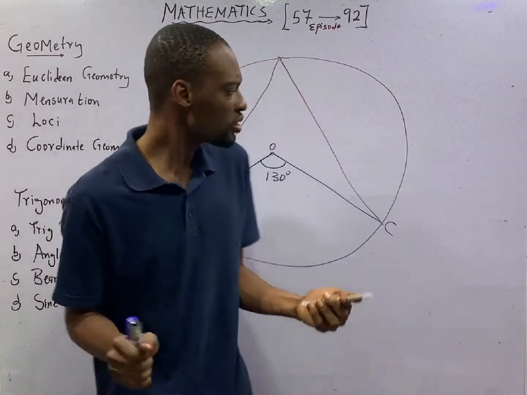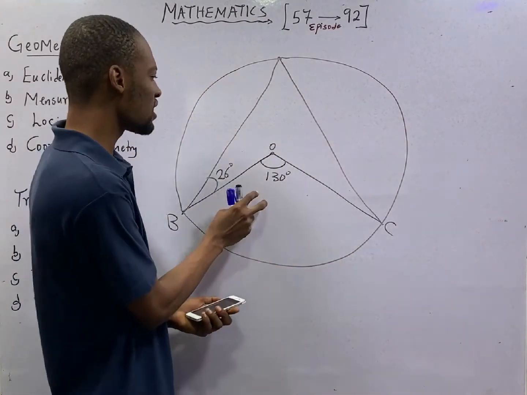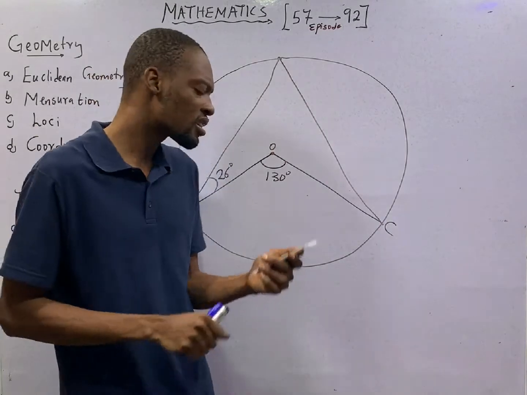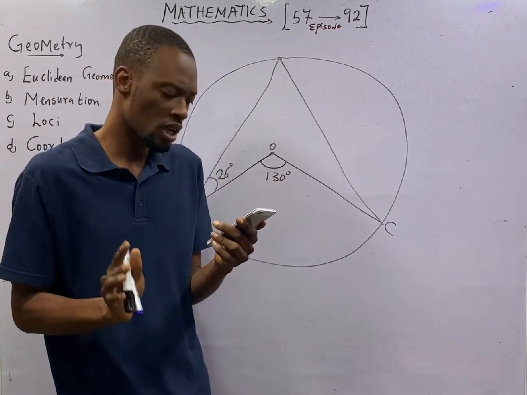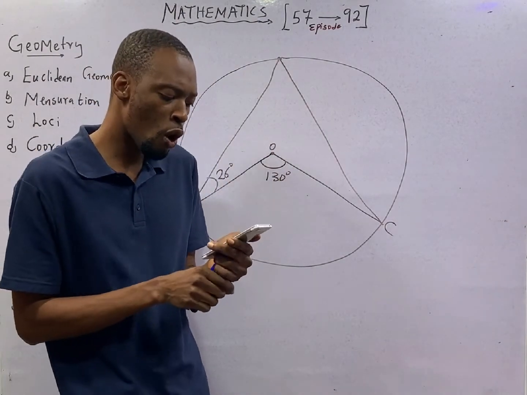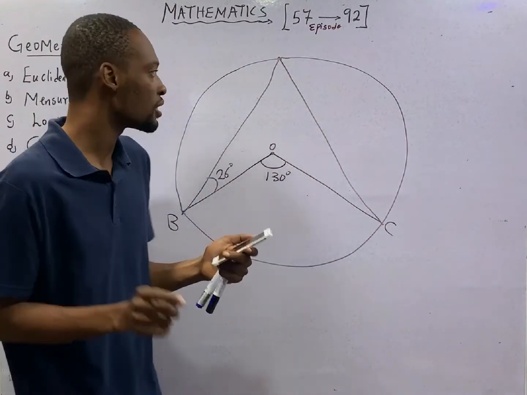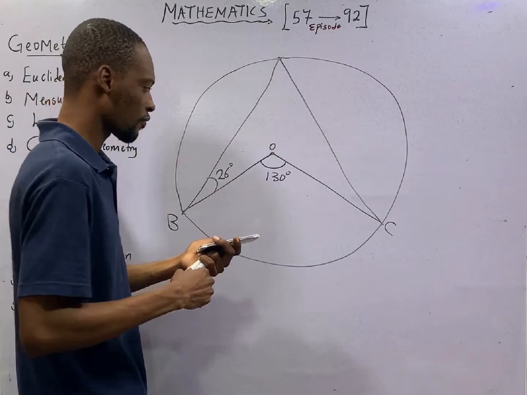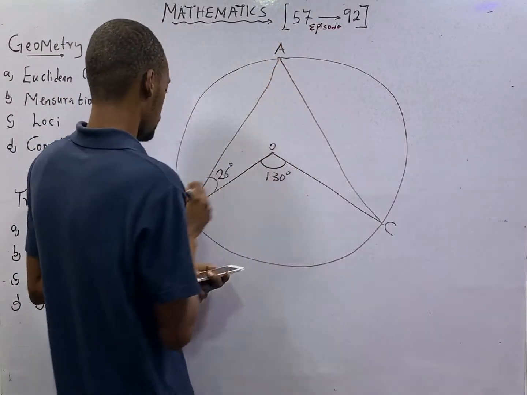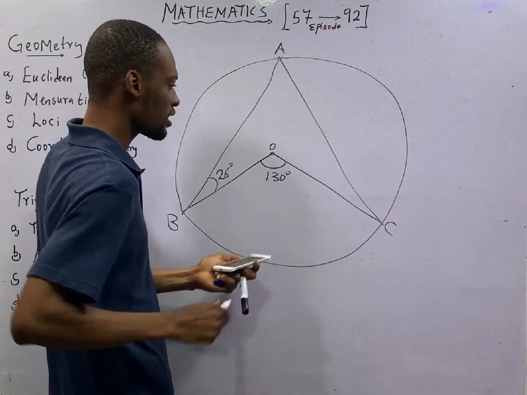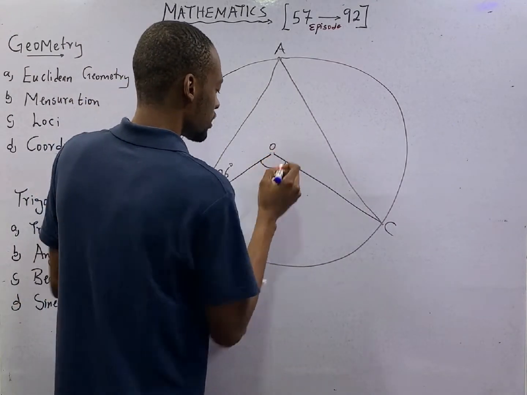In this episode, we shall be analyzing this circle theorem. The question says, in the diagram above, O is the center of the circle ABC. This is A, this is B, and this is C. And O is the center of the circle.